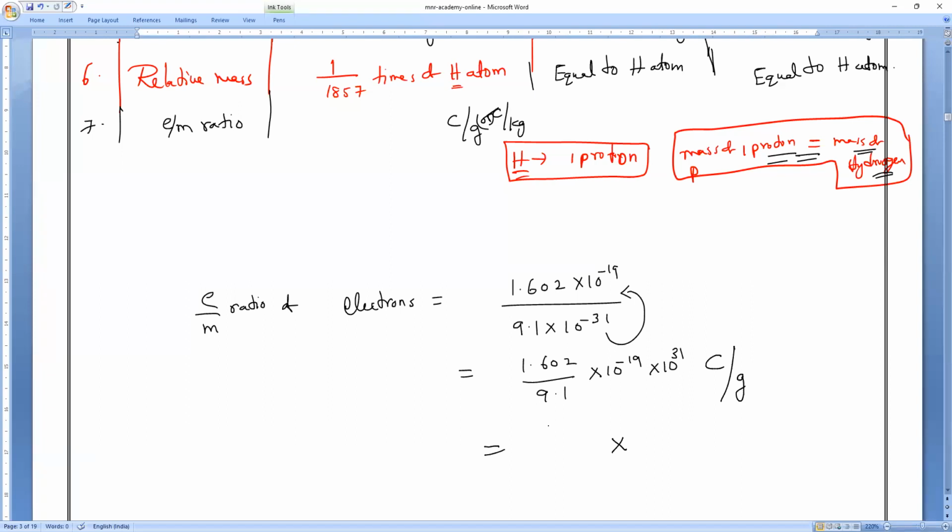Answer, please. 0.176, and 10 power minus 19 into 31. a power m into a power n is equal to a power m plus n. So 10 power minus 19 into 10 power 31 is equal to 10 power minus 19 plus 31. So minus 19 plus 31, how much, guys?